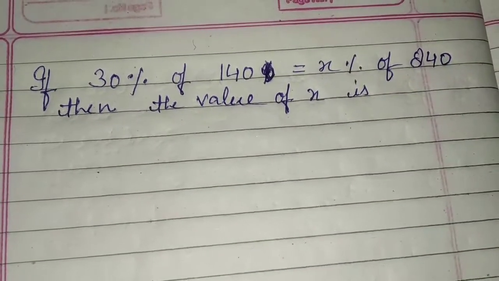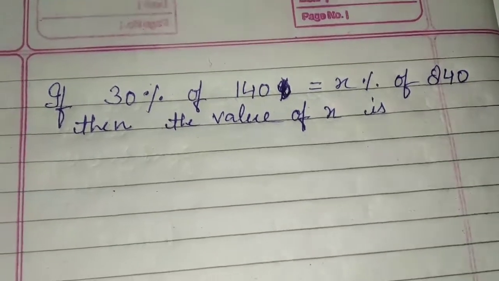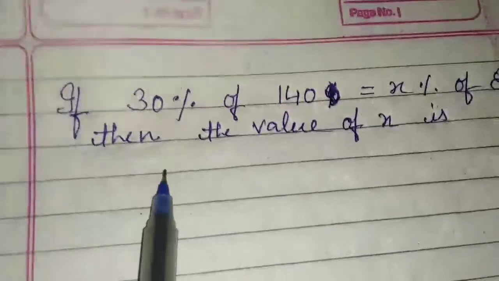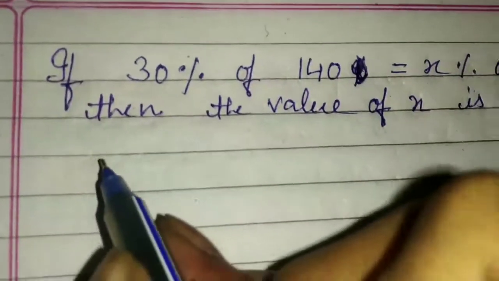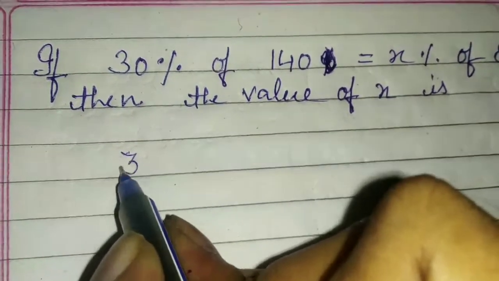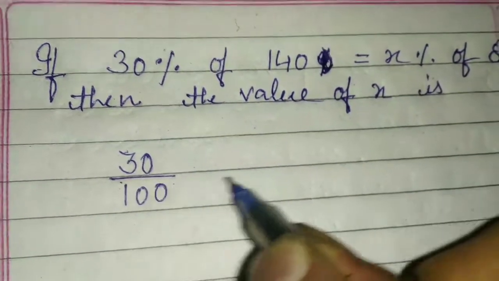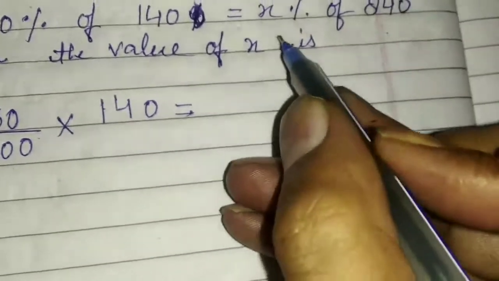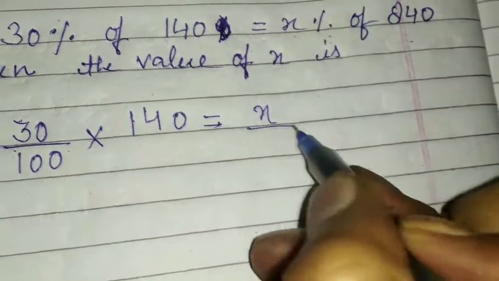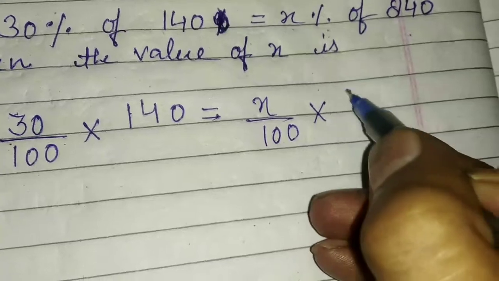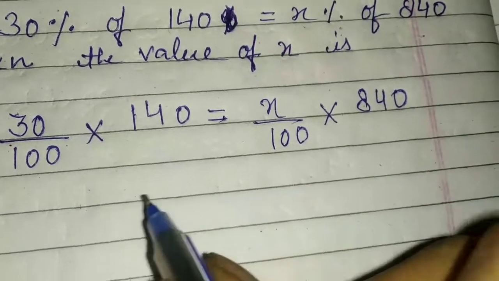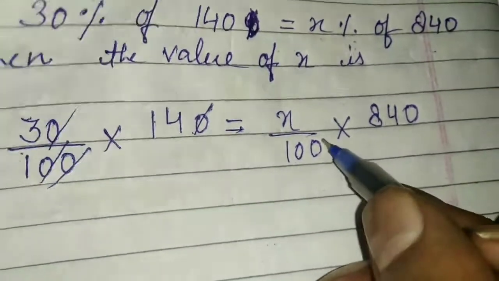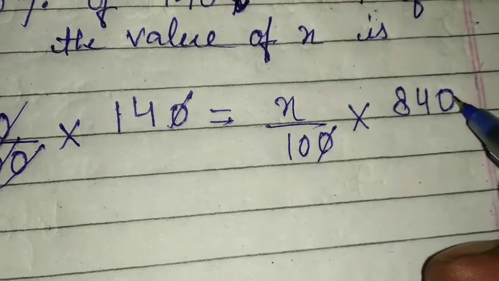Now let's see the next question: if 30% of 140 is equal to x% of 840, then we have to find the value of x. Let's see, students, how we can solve 30% of 140. 30%, how can we write? 30 upon 100. Of means multiply, so it should be multiplied with 140, is equal to x%. x% means x upon 100. Of means multiply, then 840. Now students, we can solve. The 0s will be cancelled from here, and also from here 0 will be cancelled.